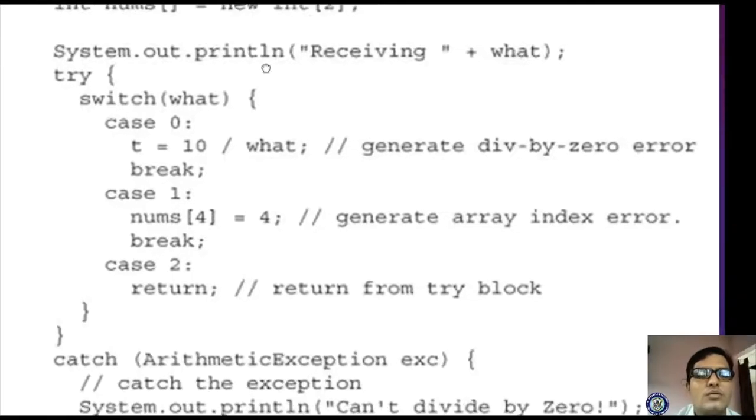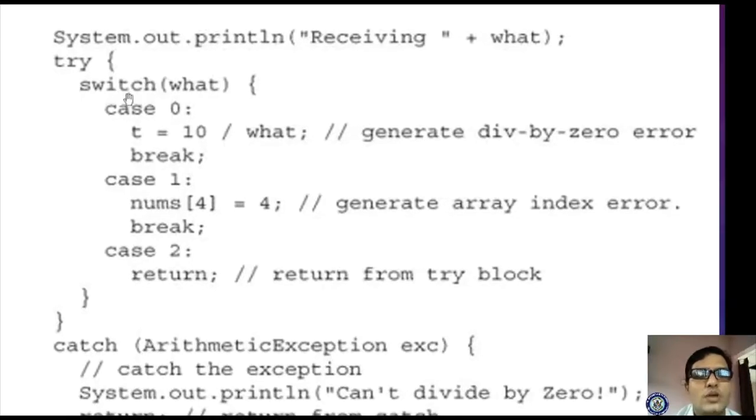Okay, now you are writing the try catch block with a switch, and according to the value you write case 0, case 1, case 2. If it is case 0, t becomes 10, and you are giving t equal to 10 divided by 0, and you give a break. So it will cause a divide by 0 error. If it is case 1, nums of 4 equal to 4 generates an array index error, and case 2 returns from the try block. Okay, this is the switch case statement we have specified for the try block.